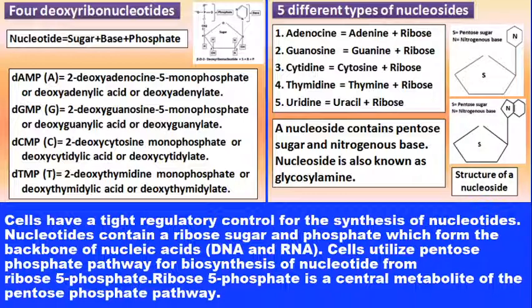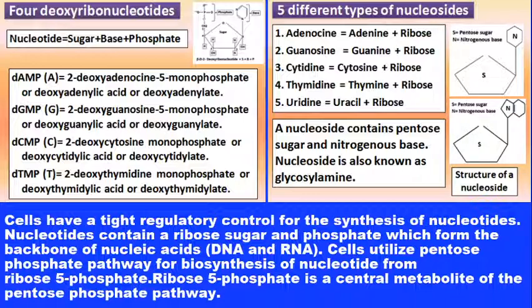Now, the third one is dCMP, 2-deoxycytosine monophosphate, and in this way you can remember all these 4 deoxyribonucleotides so that you can memorize.